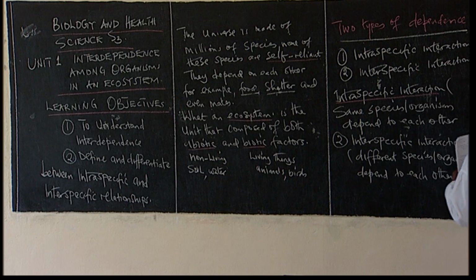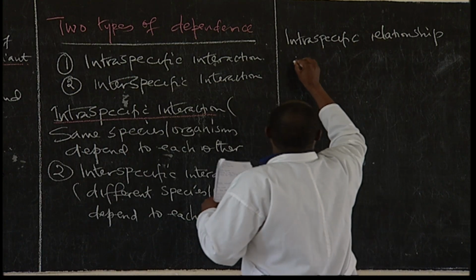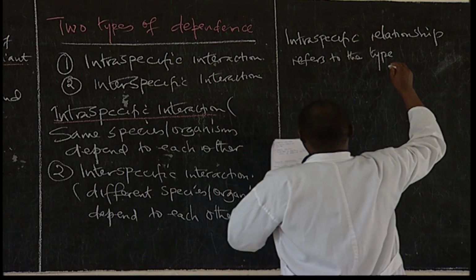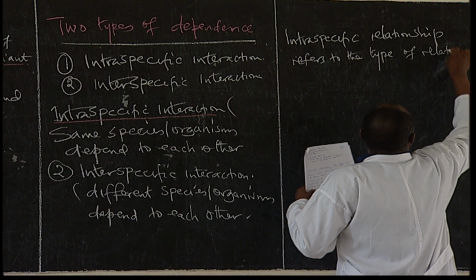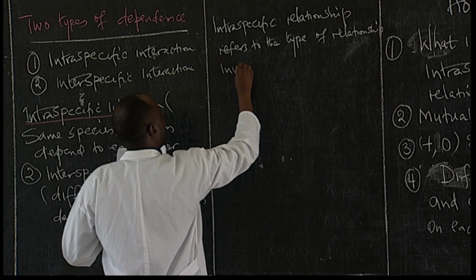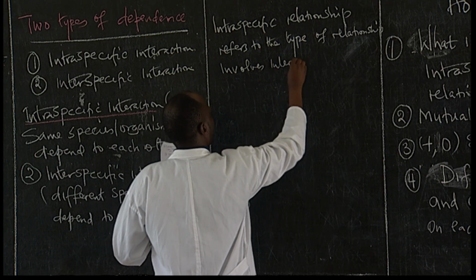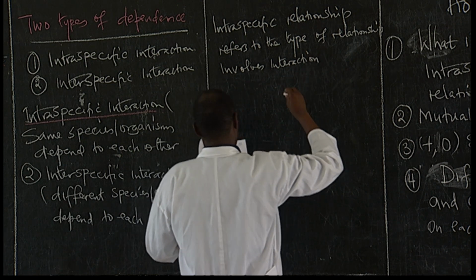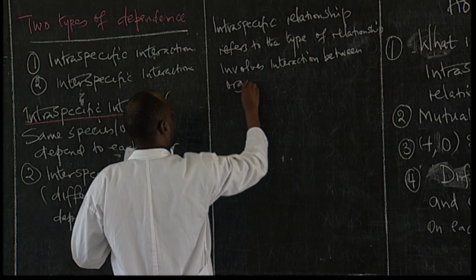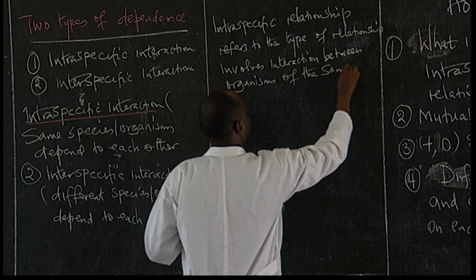This is a relationship or interaction that refers to the type of relationship that involves interactions between organisms of the same species.